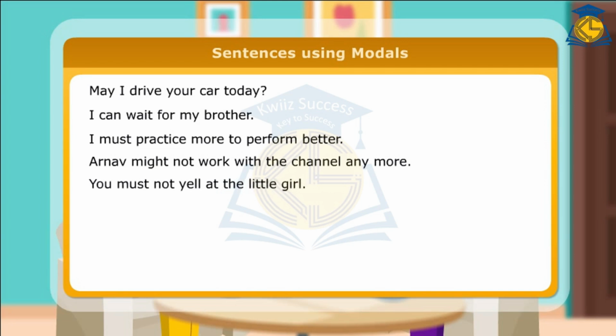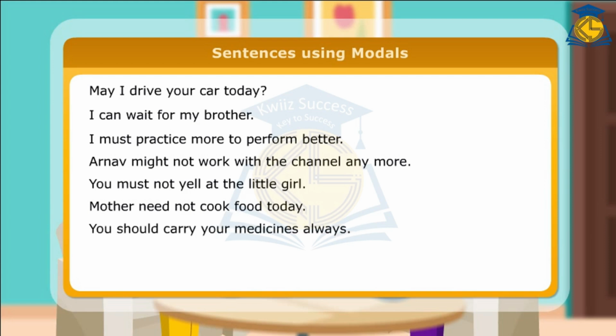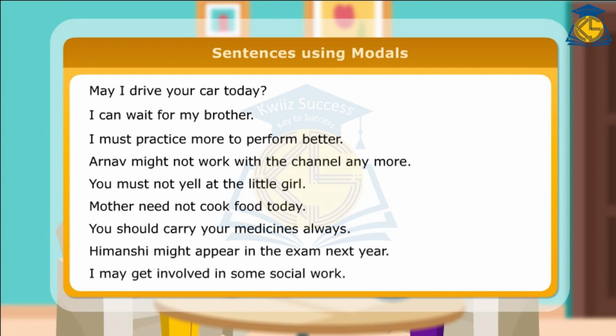You must not yell at the little girl. Mother need not cook food today. You should carry your medicines always. Himanshi might appear in the exam next year. I may get involved in some social work.